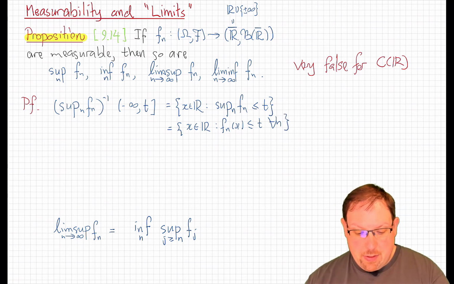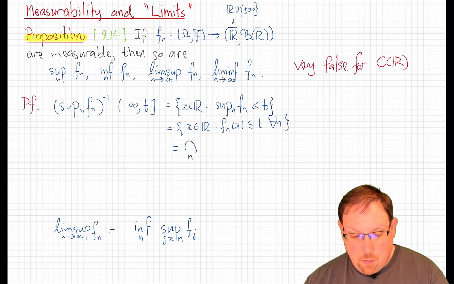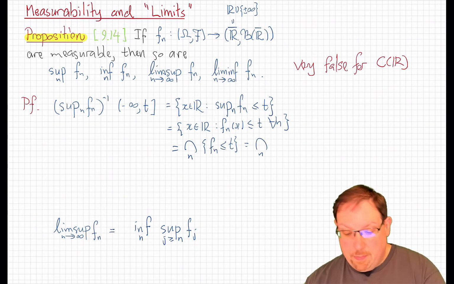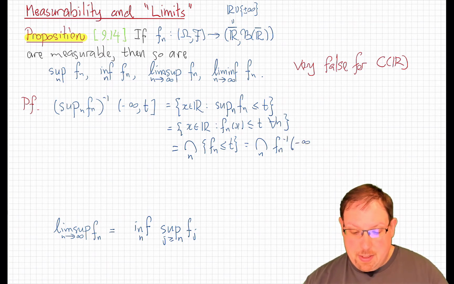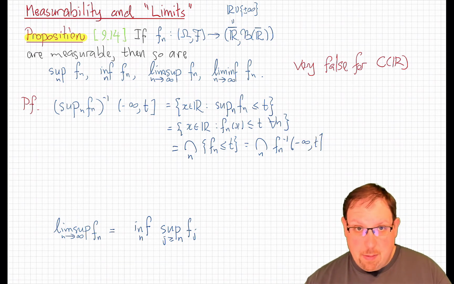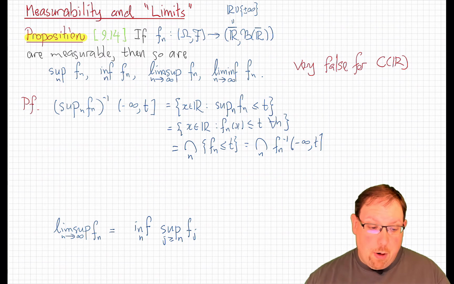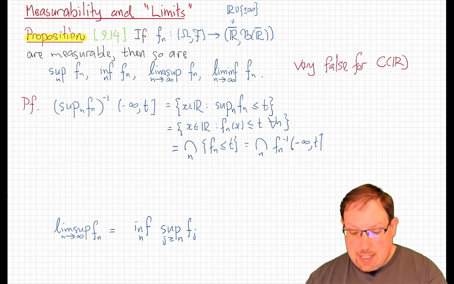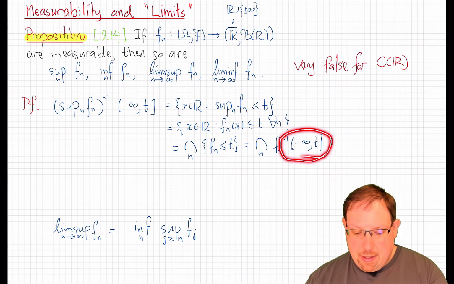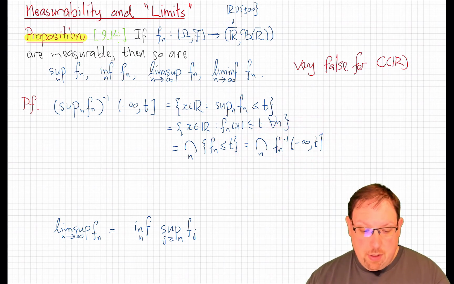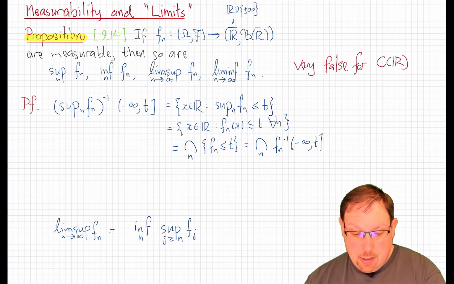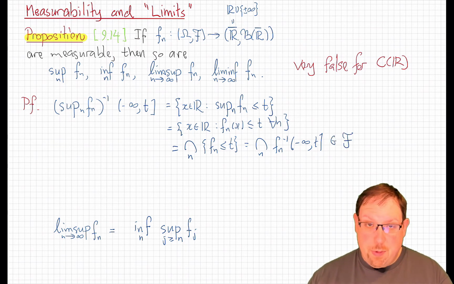But that's just another way of saying that this is the intersection over all n of the set where fn is less than or equal to t, or in other words, the intersection over all n of the preimage of fn on the interval from -infinity up to t. Now, the interval from -infinity up to t is a Borel set, and each fn is assumed to be Borel measurable. Therefore, each of these sets is Borel measurable, and therefore the intersection of all of them, since it's countable, is Borel measurable. Great, so now we know the supremum of any sequence of Borel measurable functions is Borel measurable.